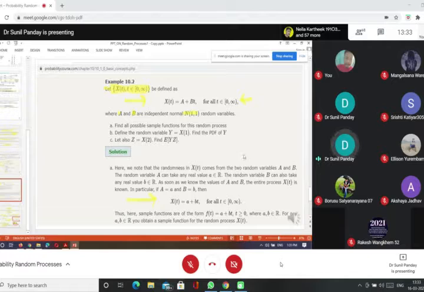So minus infinity to plus infinity means set of real numbers. So a can take any real value. Small a we are representing.